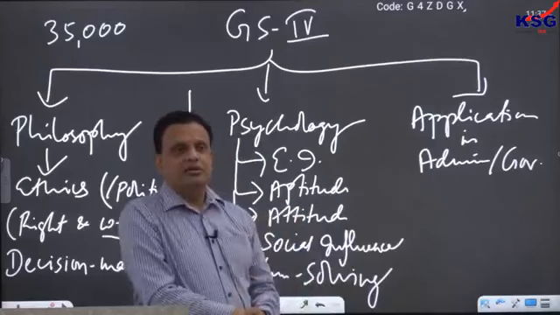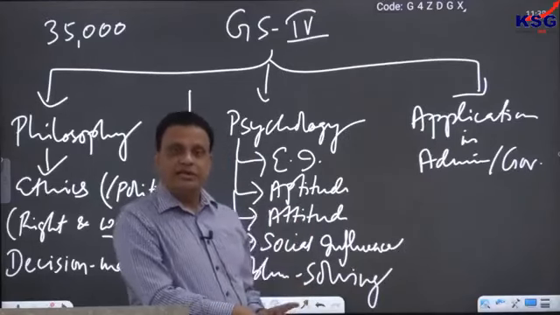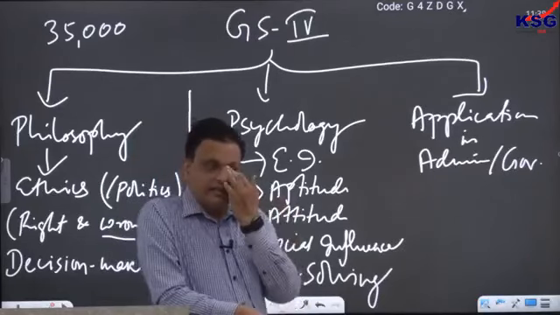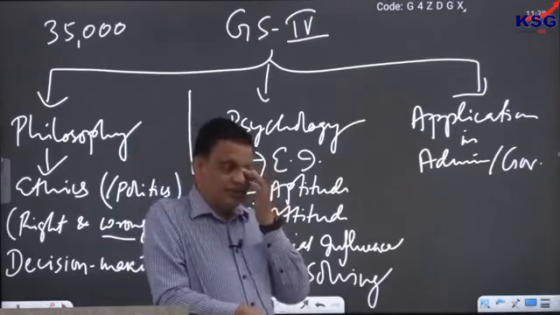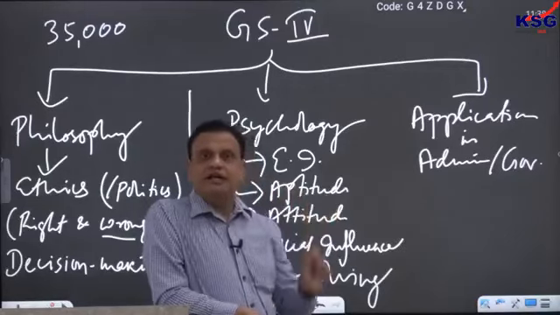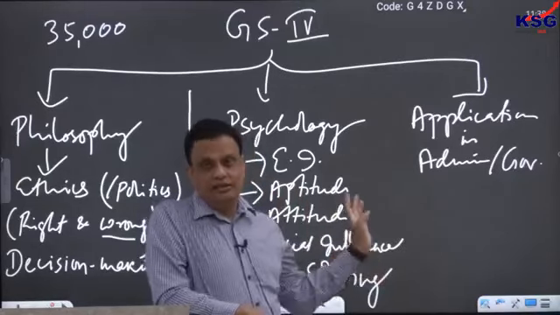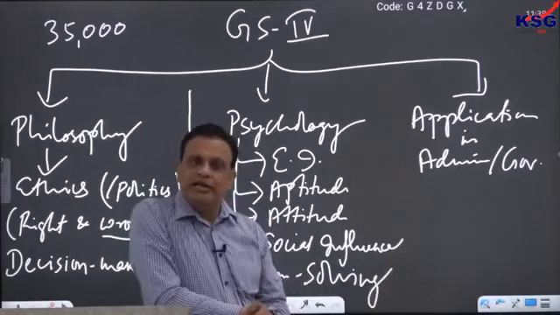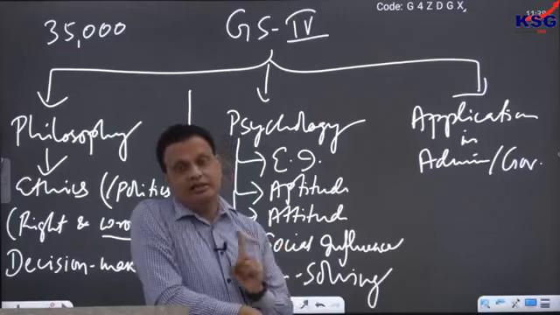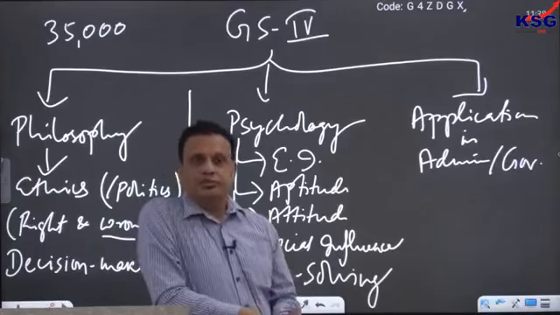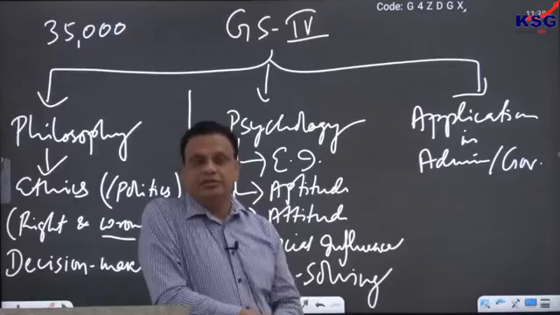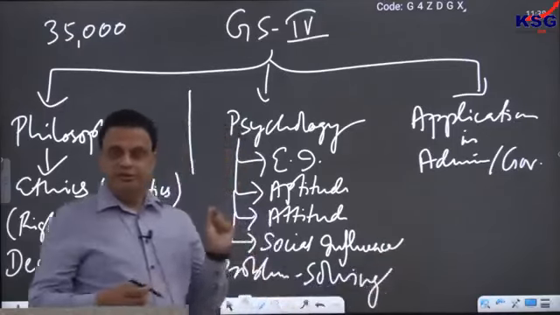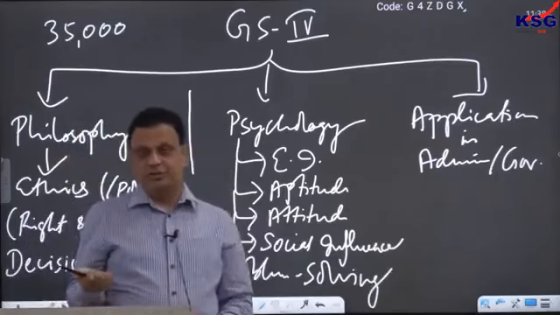For example, 2 years ago, the Parliament passed the Surrogacy Regulation Act. In our class, we will discuss the ethical issues involved in cases of surrogacy, but the provisions of that law you may have to read in the newspaper. Or for example, a few years ago, Parliament passed the Whistleblower Protection Bill. In our class, we will discuss the ethical idea behind whistleblowing, which is a part of our course, but the provisions of that law you may have to read in the newspapers, etc.